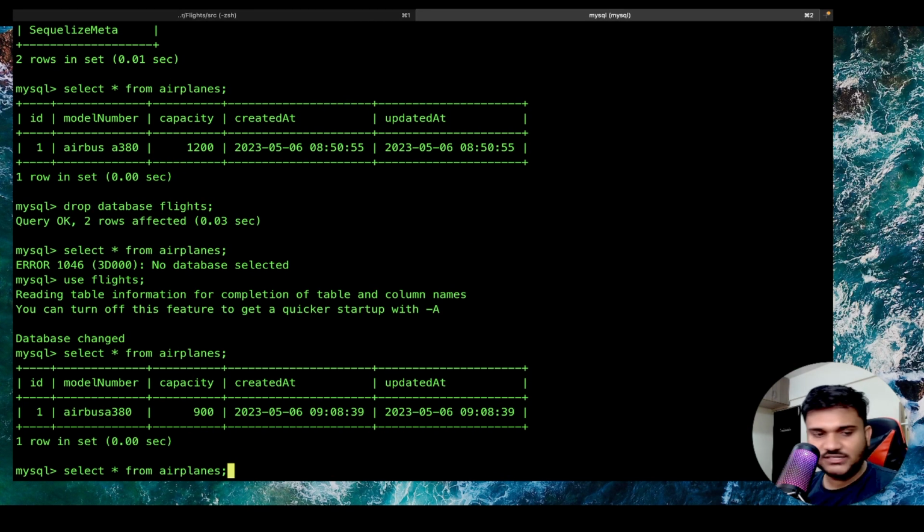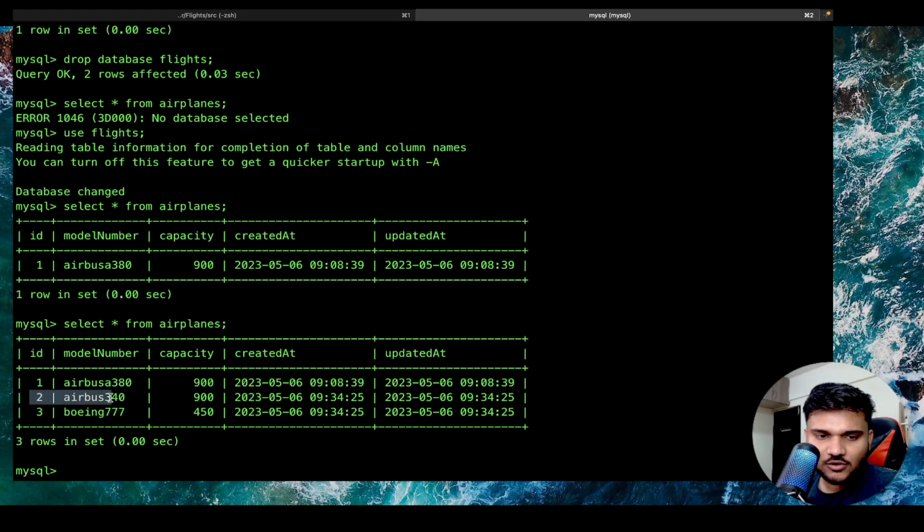Let's see. If you do select star from airplanes, you can see we have more entries. And now just think about it. If let's say you have a roles table, that is, what are the roles of a user, and you are making an e-commerce application. The roles of the user can be what? Seller, admin, maybe let's say some sub admins, and let's say normal user. Okay, buyer or normal user. So you can actually have four roles. You are very rarely going to change these roles. So you're not going to prepare a whole set of APIs for it, right? In that case, you can just seed your table.